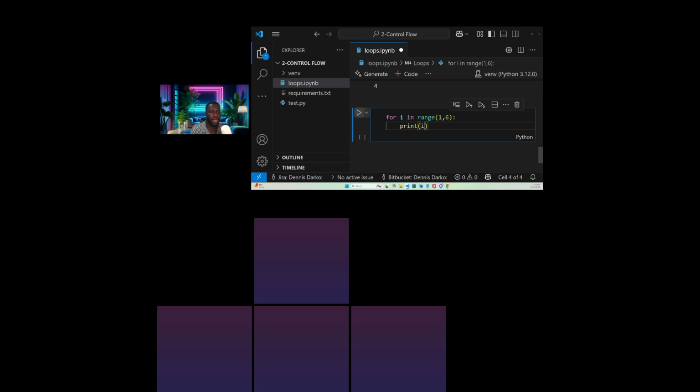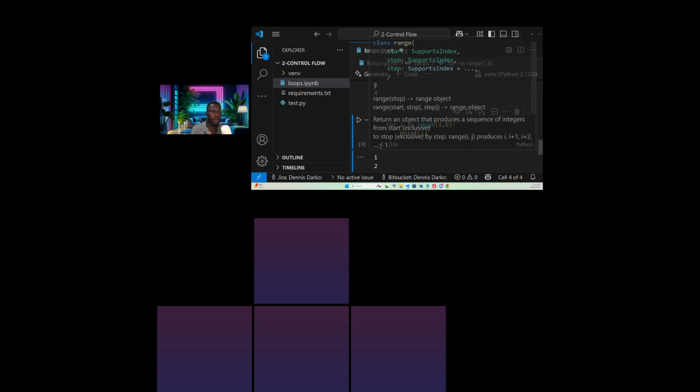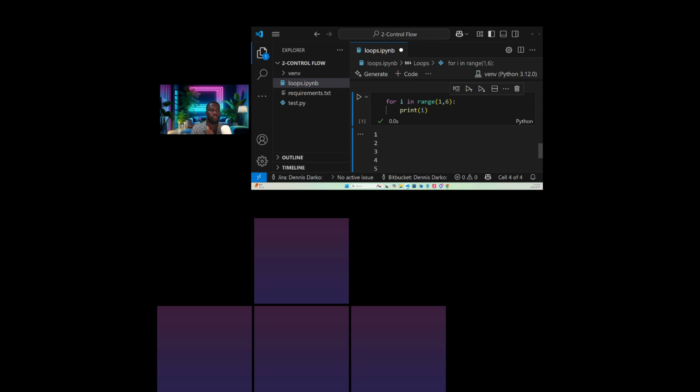Okay, so if we run this, we will get 1, 2, 3, 4, 5. Yes, so you understand now. Good. So this is a for loop, another scenario. For i in range(1, 6). With this, if we print our i, which holds the values that are in range, then we should get, starting from 1, 2, 3, 4, 5.